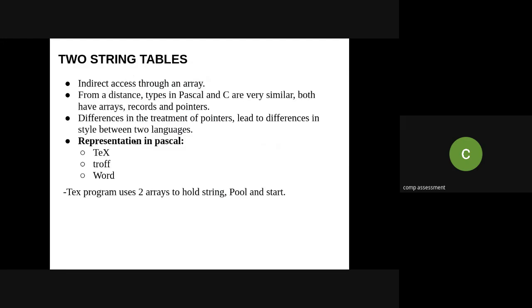Now the last concept is the string table. Quickly, it will take hardly 2 minutes. So we will finish with the string table and we will stop.